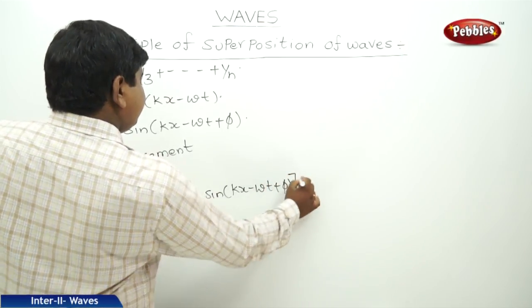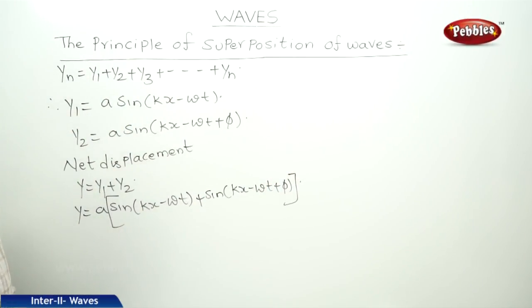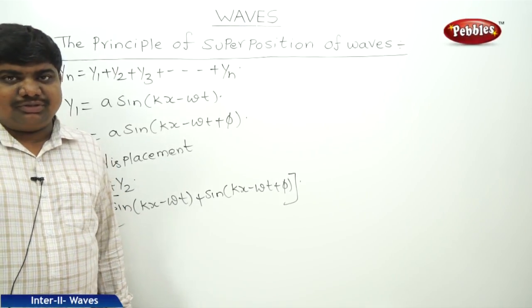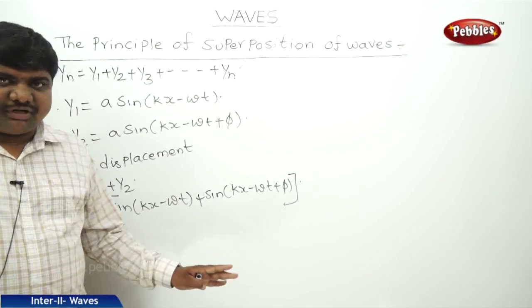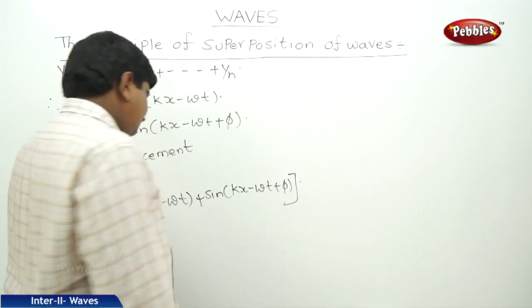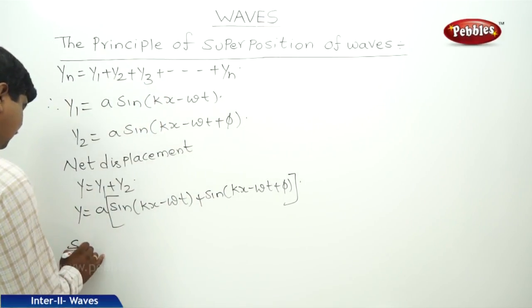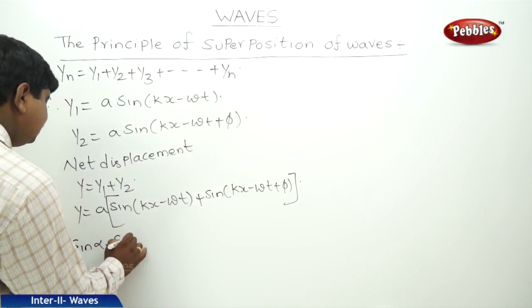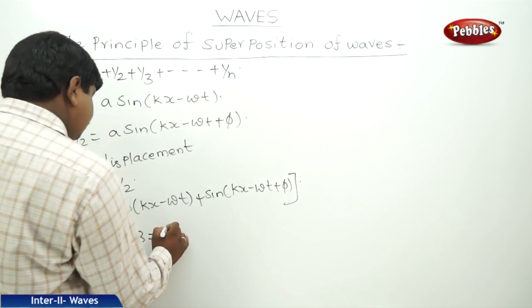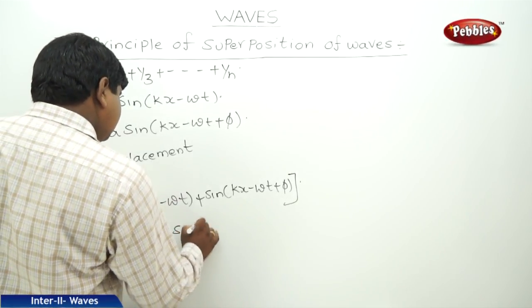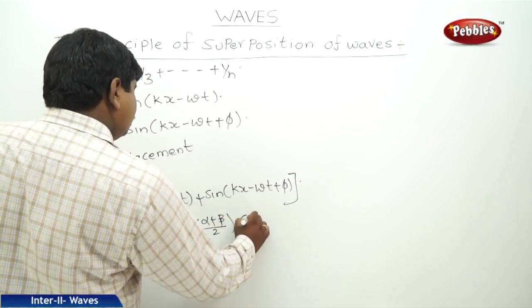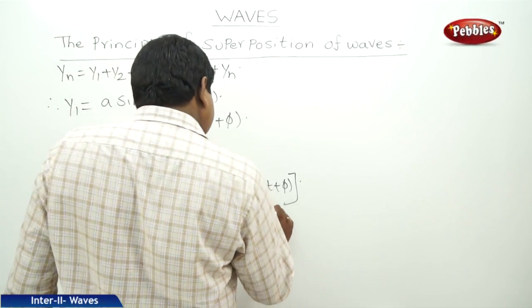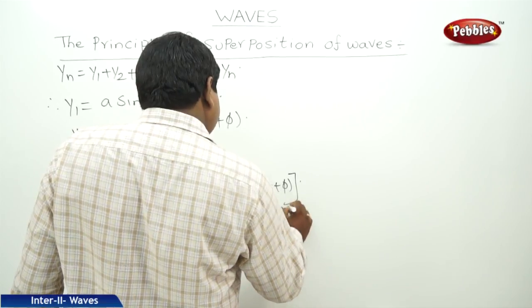We know the formula sin alpha plus sin beta is equal to 2 sine alpha plus beta by 2 into cos alpha minus beta by 2. Now we will apply that formula. So sine alpha plus sine beta is equal to 2 sine alpha plus beta by 2 into cos alpha minus beta by 2.